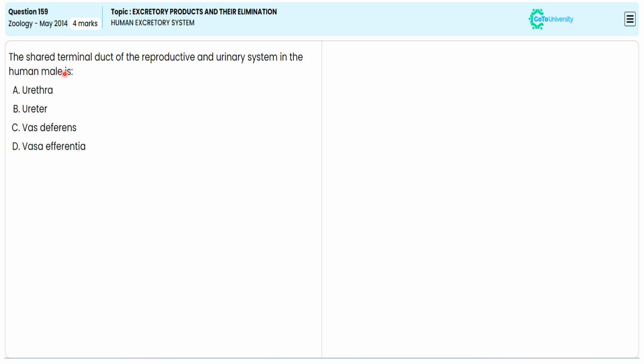In this objective question, from the given options, they are directing us to specify the correct structure explaining the shared terminal path of the reproductive and urinary system in human male. For this, let us have a detailed structural narration about the human reproductive system so that we can specify the correct answer and avoid the wrong options.